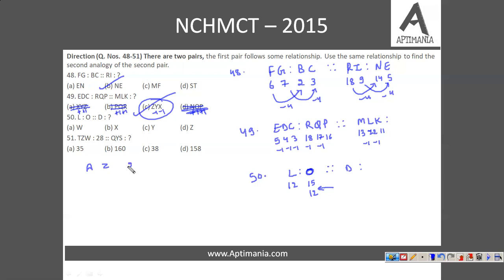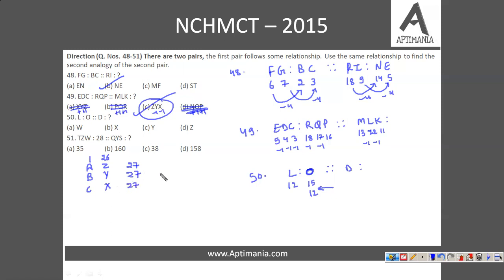तो इनका sum you will see will be 27. A 1 पे आता है, Z 26 पे आता है, तो sum will be 27. B is second and Y is second from the last. तो इन दोनों का sum भी 27 होगा. Fine. C is third and X is 24. That is third from the last. तो इन दोनों का sum भी 27 होगा.